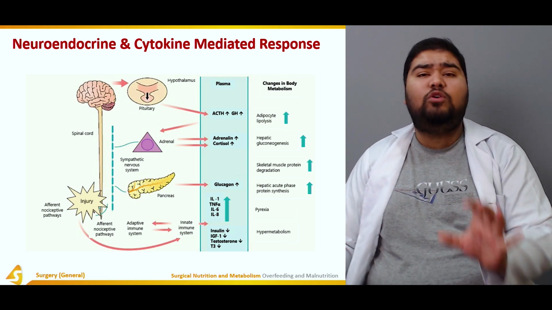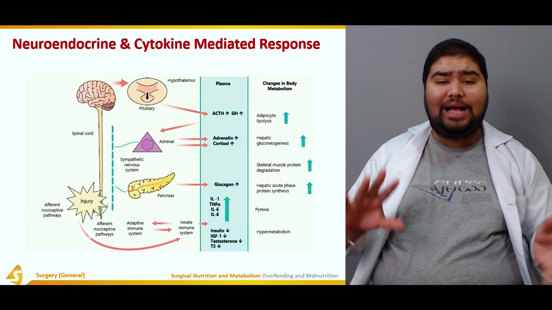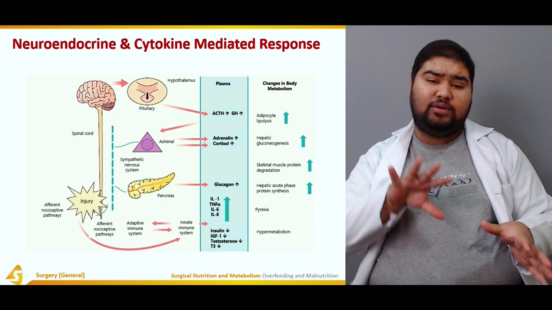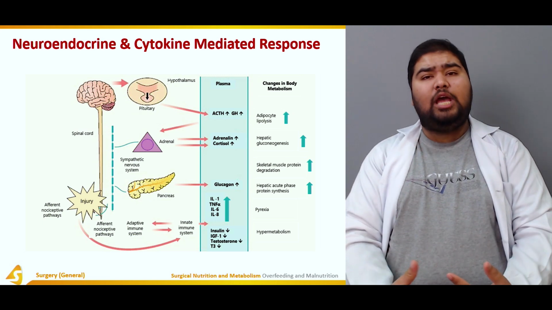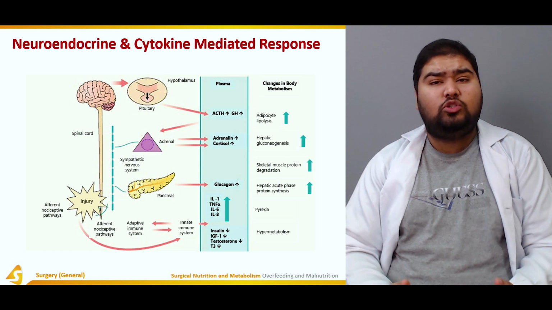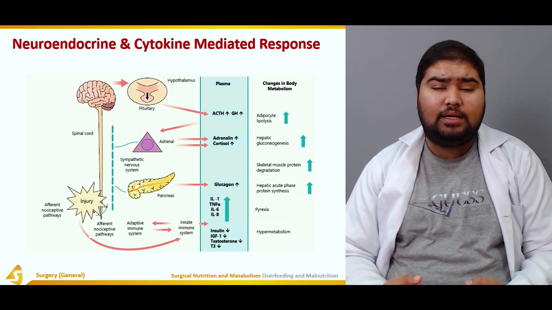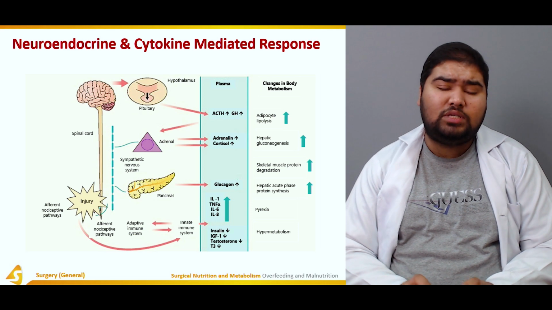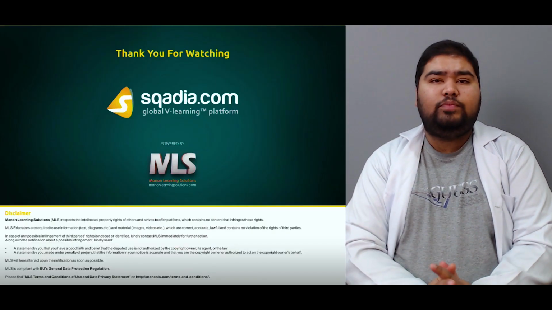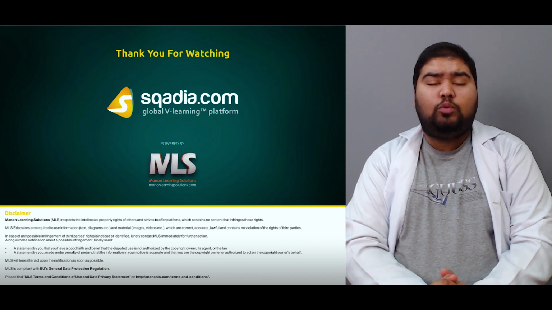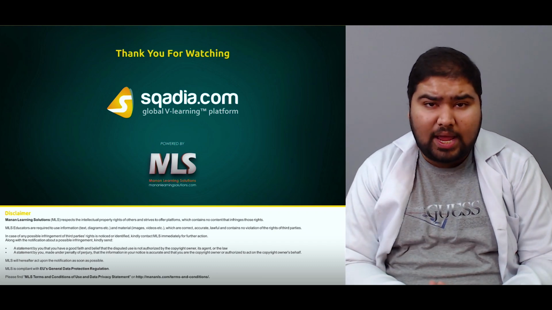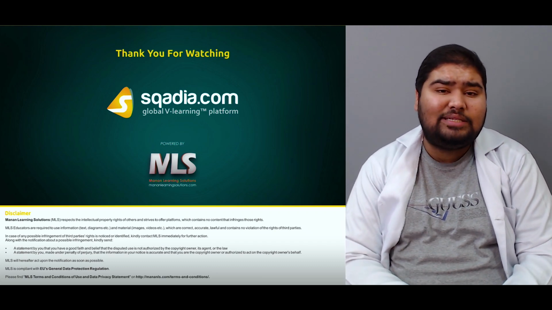So this flow chart describes how the neuroendocrine and cytokine mediated response comes into play, and what factors act at various steps in the body so that the body can act in unison and mount a collective response to an insult. So this was all about this section. We talked about various metabolisms in this section and the way the body deals with insults.